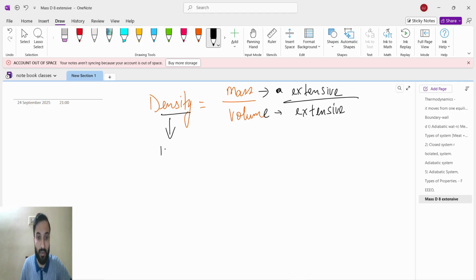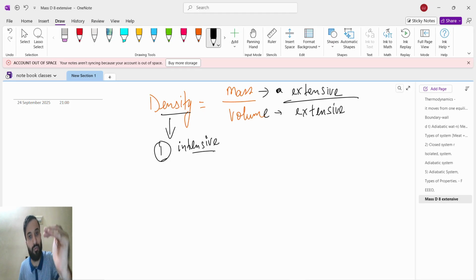The density of water is 1, and other liquids have their own fixed densities. So density will remain fixed. Density is an intensive property. Either you take 1 volume, 2, 3, 10, or 20 volumes, the density of every liquid will remain fixed. It is not going to change.